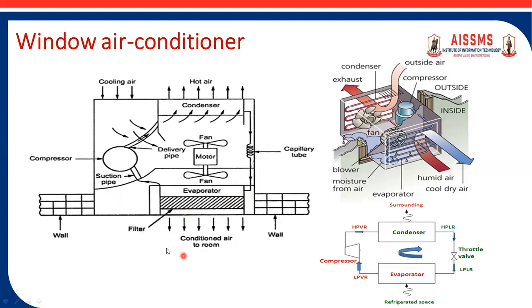Here low pressure, low temperature liquid refrigerant gets converted into low pressure, low temperature vapor refrigerant, which is thrown inside a room. Construction wise, two more elements are found: fans. One fan is used to throw hot air outside of the condenser coil, and the other fan is used to throw the cool air into the conditioned room. So this is how window AC works.